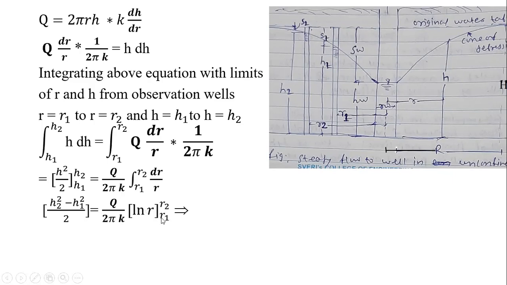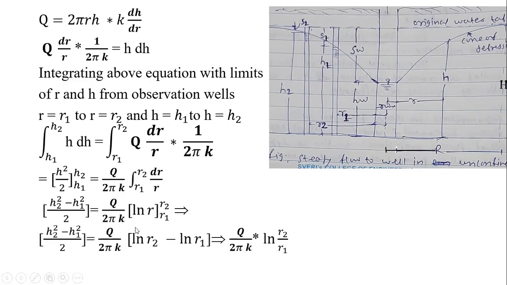Now putting those limits of r1 to r2, it implies h2 square minus h1 square by 2 is equal to q upon 2 pi k into ln R2, that is upper limit, minus ln R1, that is lower limit. Natural logarithm we have considered over here.